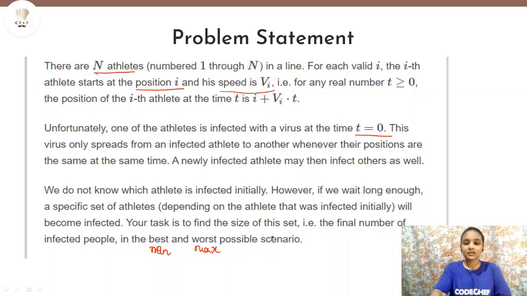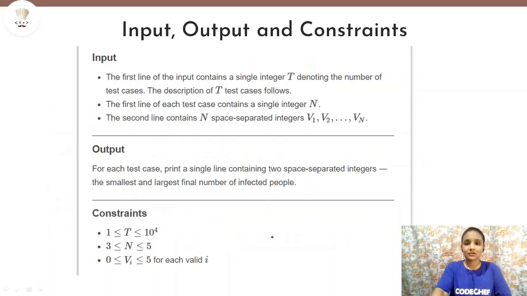Now, let us quickly see the input and output format, and the constraints also, because they are important in understanding the question. The input is the test cases. For each test case, we will input n, that is the number of athletes, and we will be given the velocity of each athlete.